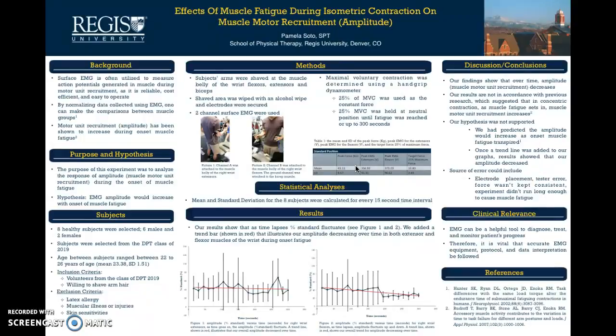As we go on, our trend line shows how instead of increasing our motor unit recruitment, our amplitude actually decreases. So our findings do not support our hypothesis. We can infer that some sources of error could include electrode placement, tester error, force wasn't kept consistent, and the experiment didn't run long enough to cause muscle fatigue.